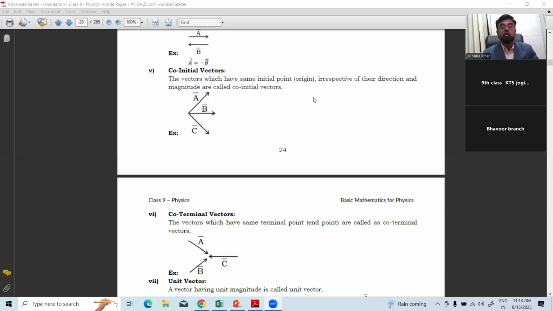Co-initial vector, co-terminal vector. I give a beautiful example for you, either railway station or bus stop, where many of the trains and buses start from one place and move to the other places. At the same time, they are coming from different places, they are meeting at one place. Please maintain the notes properly, with all worksheets also you have to complete. If you have any query, you can check the key provided to your teachers.